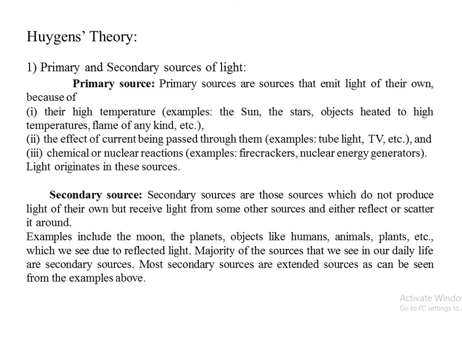Primary sources are sources that emit light of their own because of their high temperature. For example, the sun, the stars, objects heated to high temperatures, flames of any kind, these are known as primary sources because they have very high temperatures.